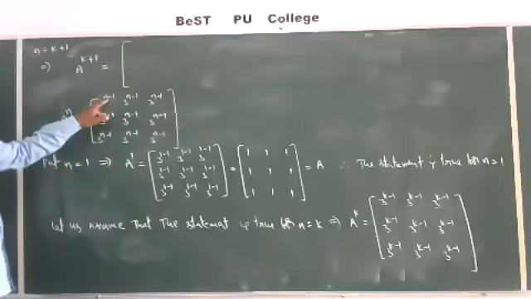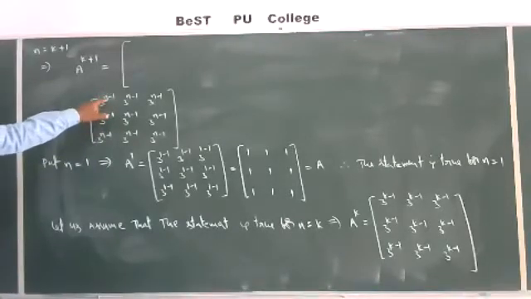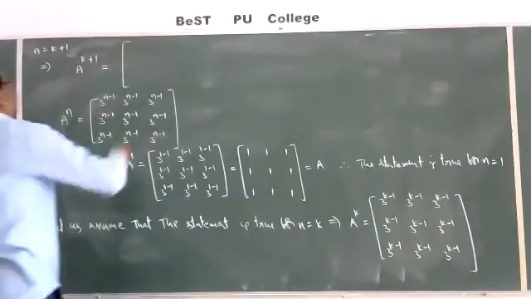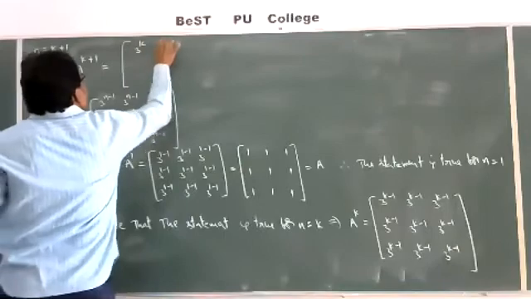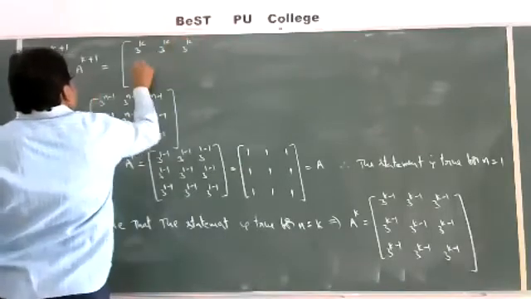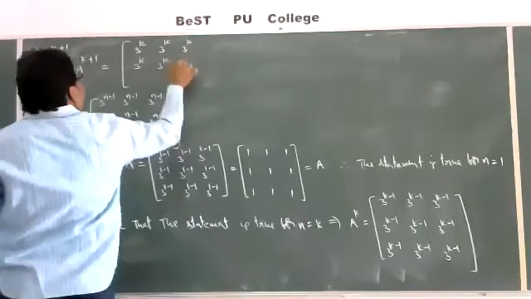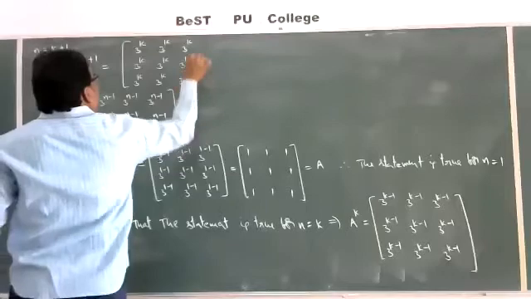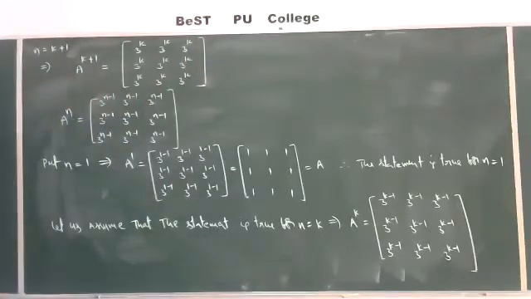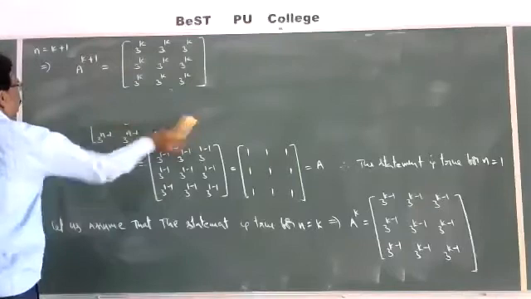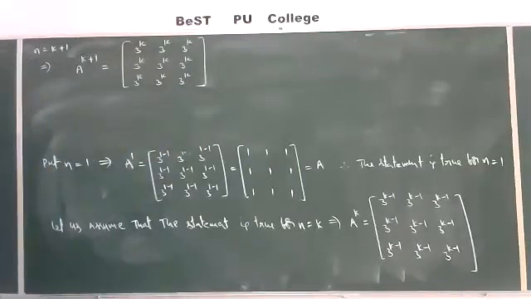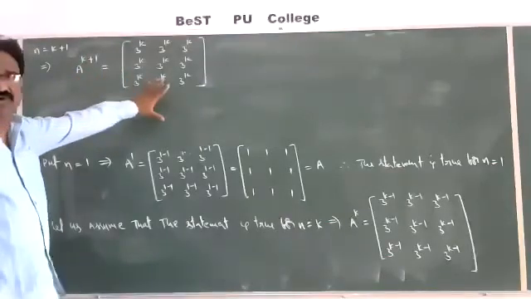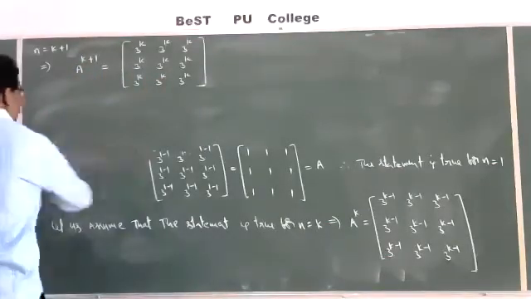If you substitute k plus 1 instead of n, k plus 1 minus 1, minus 1 plus 1 cancel, you get 3 power k. So we require this.